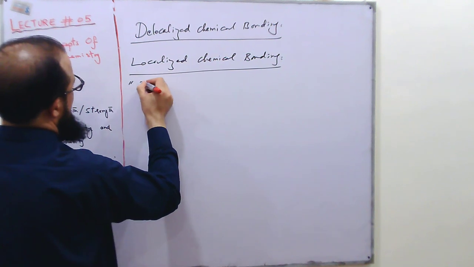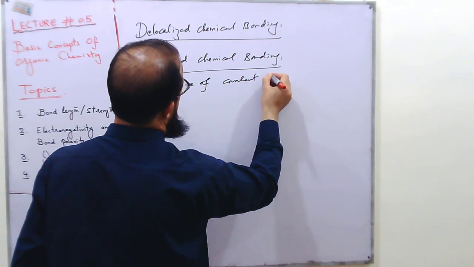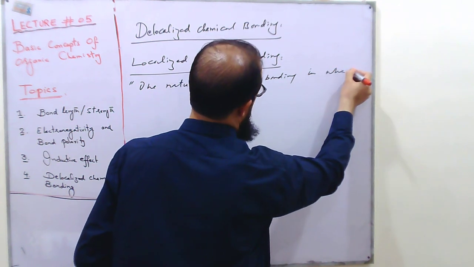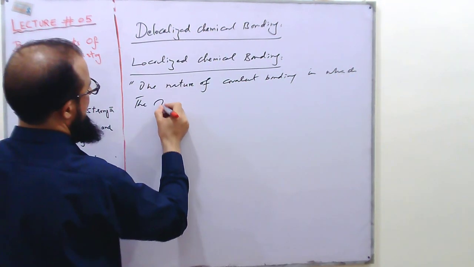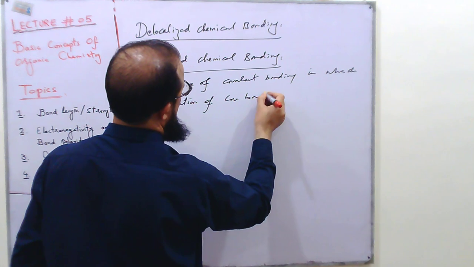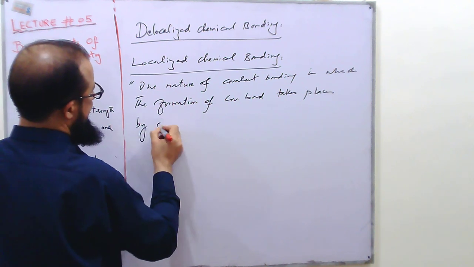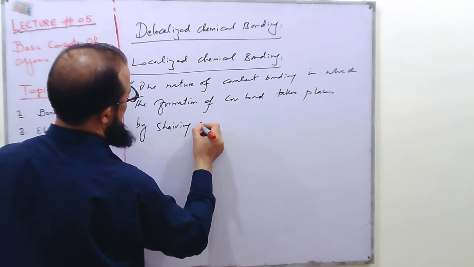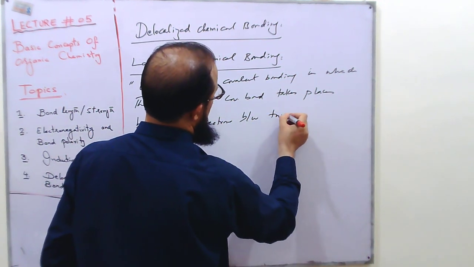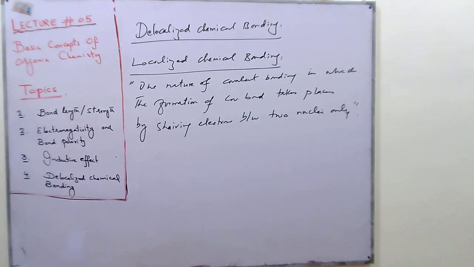Localized chemical bonding is the nature of covalent bonding in which the formation of a covalent bond takes place by sharing electrons between two nuclei only.